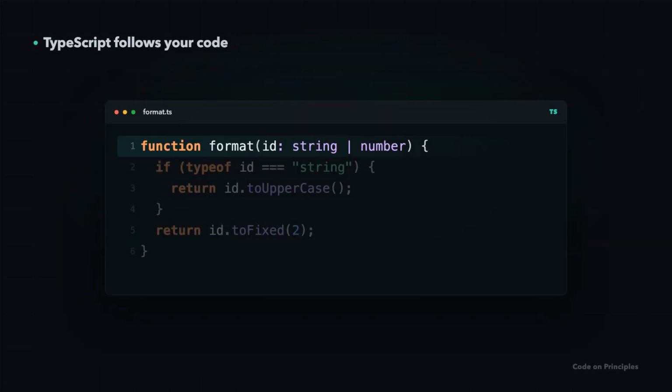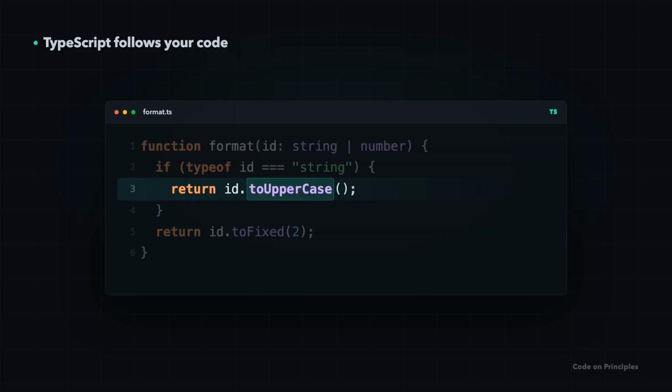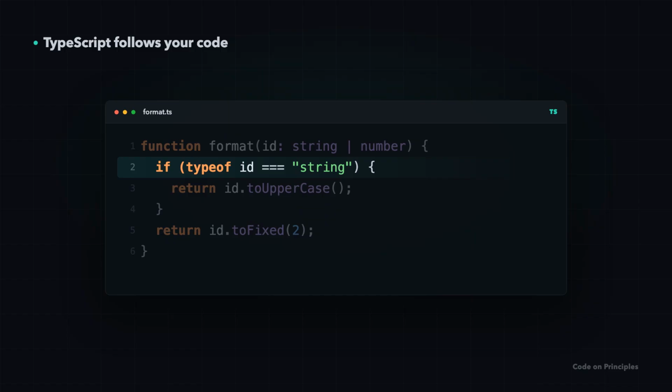Here is the whole function, narrowed. Inside the if, TypeScript knows id is a string. After that return, the string case is gone for good. So below, id can only be the number. No cast, no any. The checker just followed the code you already wrote. This is control flow narrowing. It reads your ifs and returns the way you do.